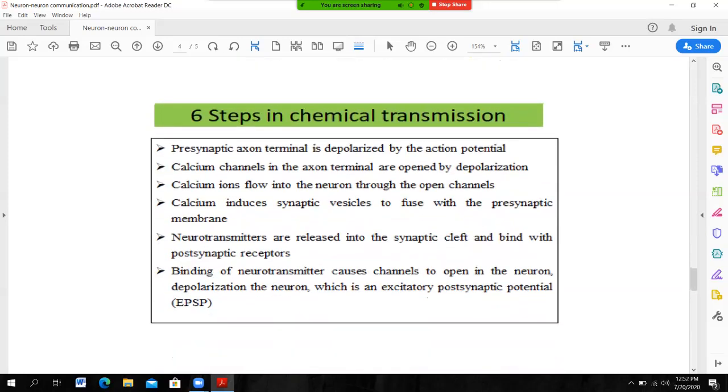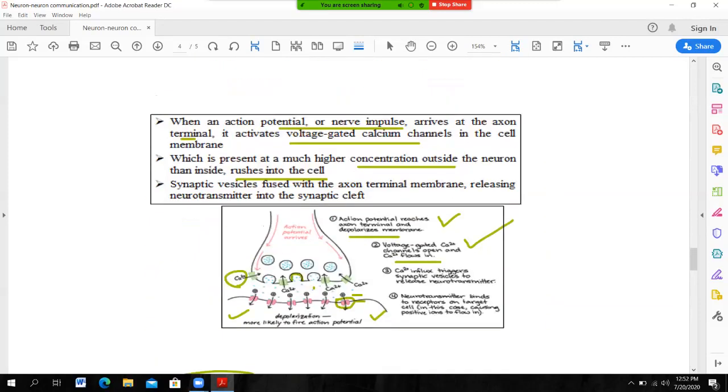There are actually six steps involved in this process. In the first step, the presynaptic axon terminal is depolarized by the action potential. Once the action potential reaches the presynaptic terminal, the membrane depolarizes.